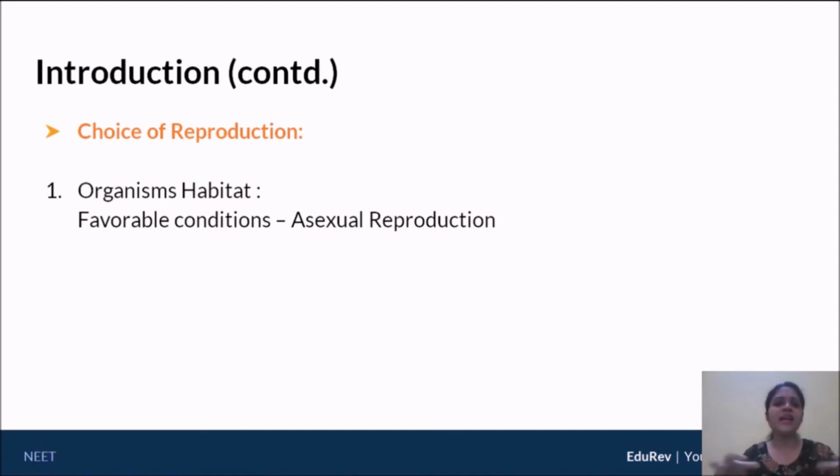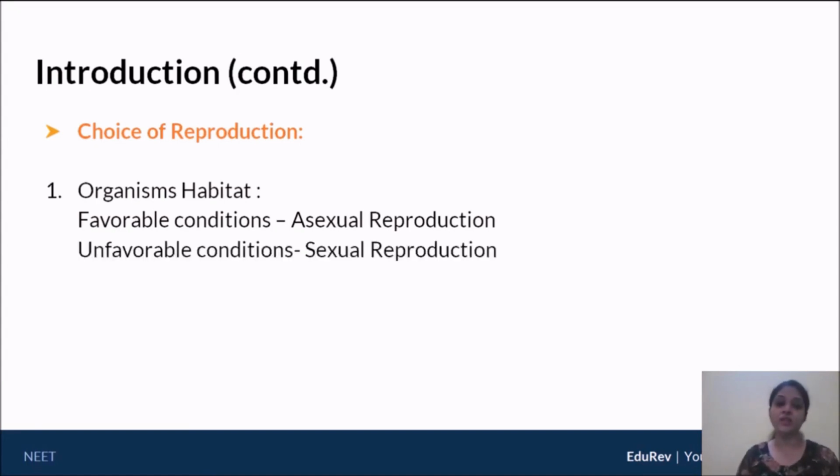But let's say a dry climate is setting in, a really dry, hot weather. Now that same organism, because it is facing unfavorable conditions, may choose to go into a sexual type of reproduction. Why does an organism shift between asexual and sexual? The understanding is simply this. In asexual reproduction, since you are formed directly from one parent, you lack variation.